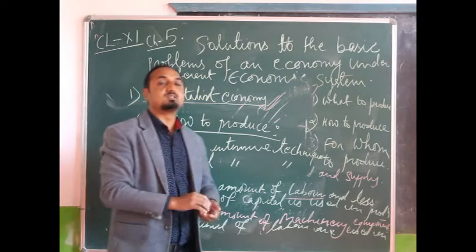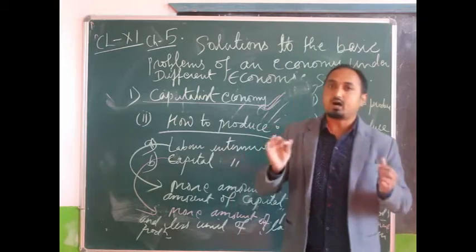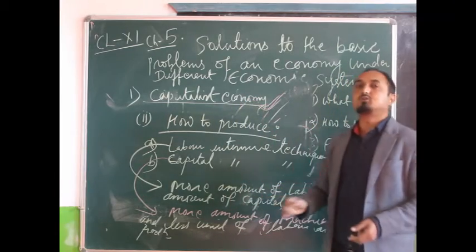So in capital intensive techniques, more machinery, equipment and tools are used in production, and fewer units of labor.